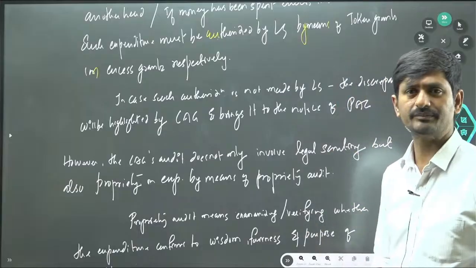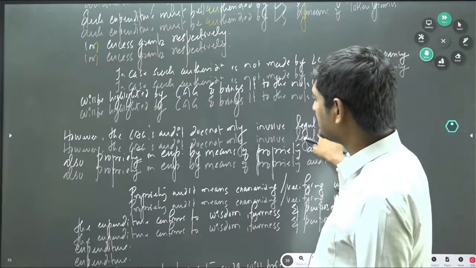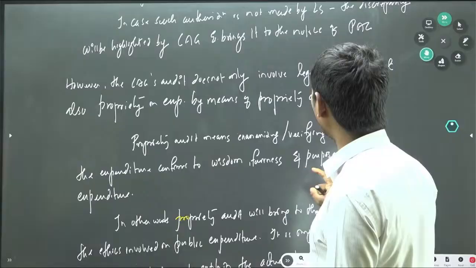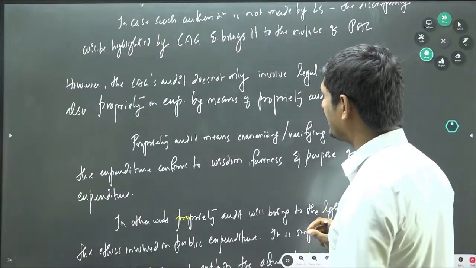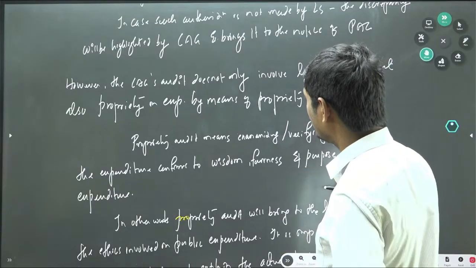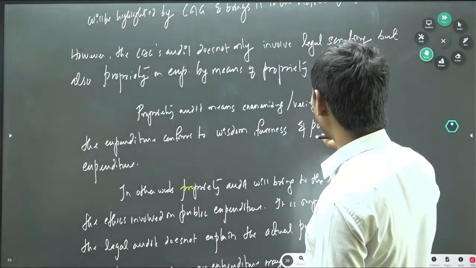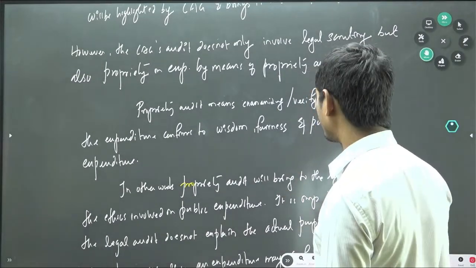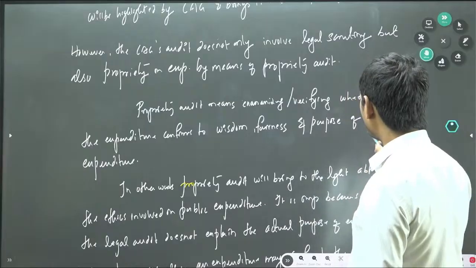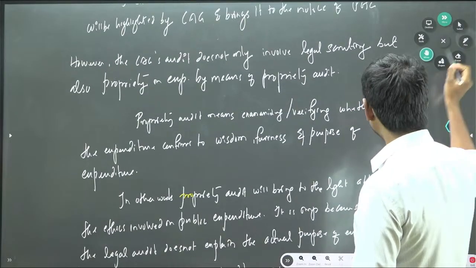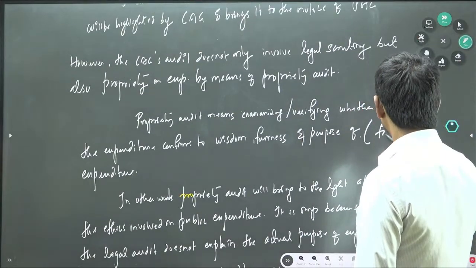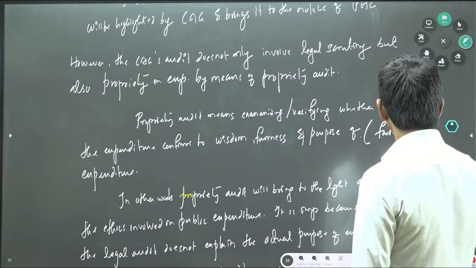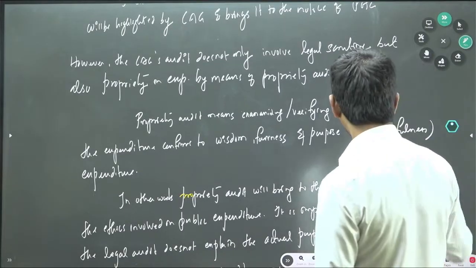and brought to the notice of PAC, right. However, CAG's audit does not only involve legal scrutiny but also propriety in expenditure by means of propriety audit. Propriety audit means examining whether the expenditure conforms to wisdom, fairness, purpose, or we can write here, faithfulness of the expenditure.